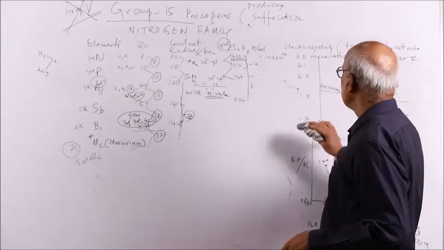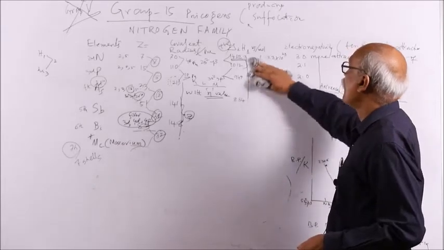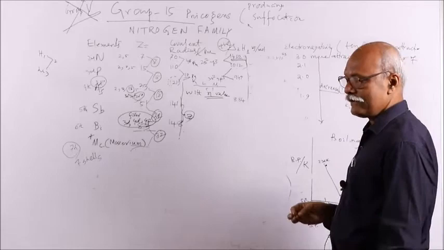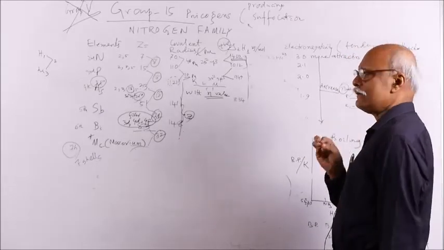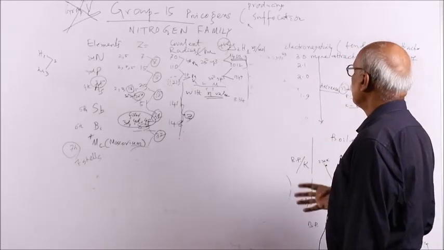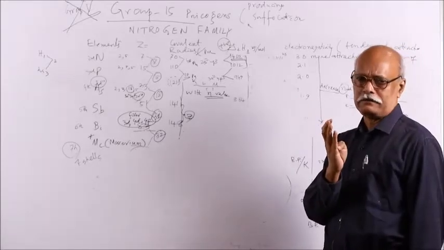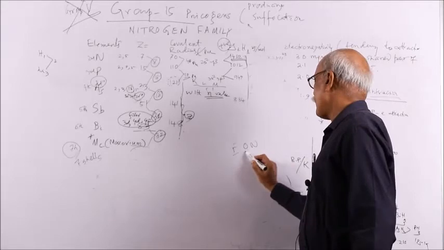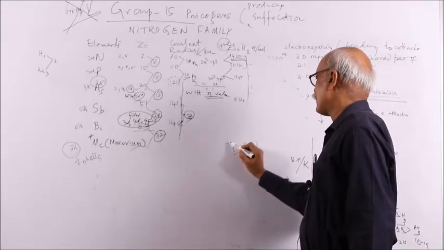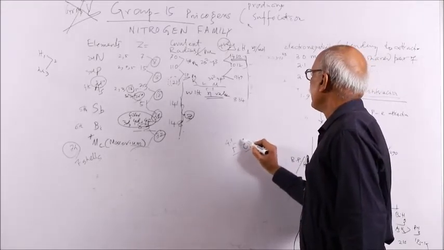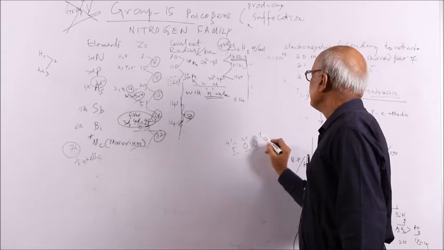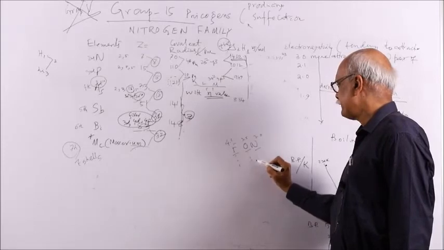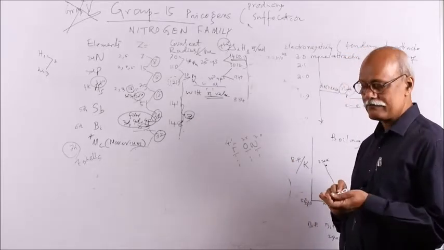And that is why nitrogen can form hydrogen bonding, but phosphorus cannot. The reason is nitrogen has smaller size and greater electronegativity. Only 3 elements form hydrogen bond, that is called FON, that means fluorine, oxygen, nitrogen. Fluorine is 4 or 4.1, oxygen is 3.5, nitrogen is 3. So that is why fluorine, oxygen and nitrogen can form hydrogen bond.